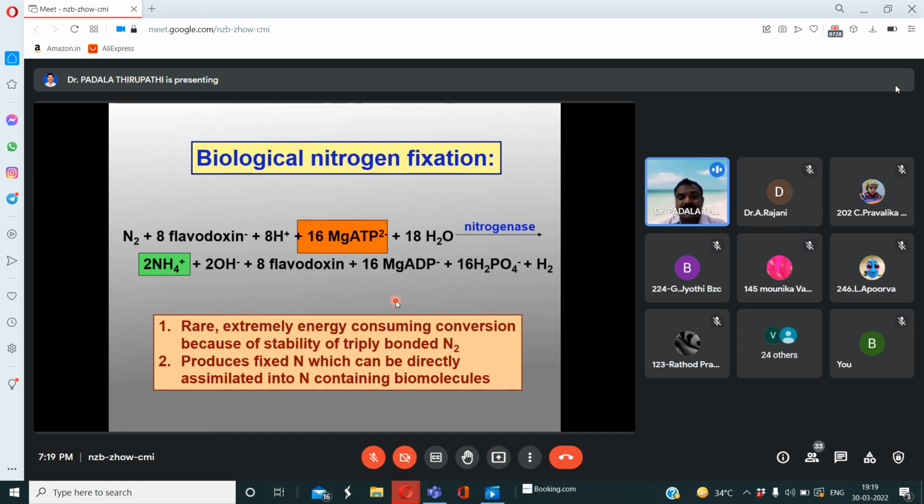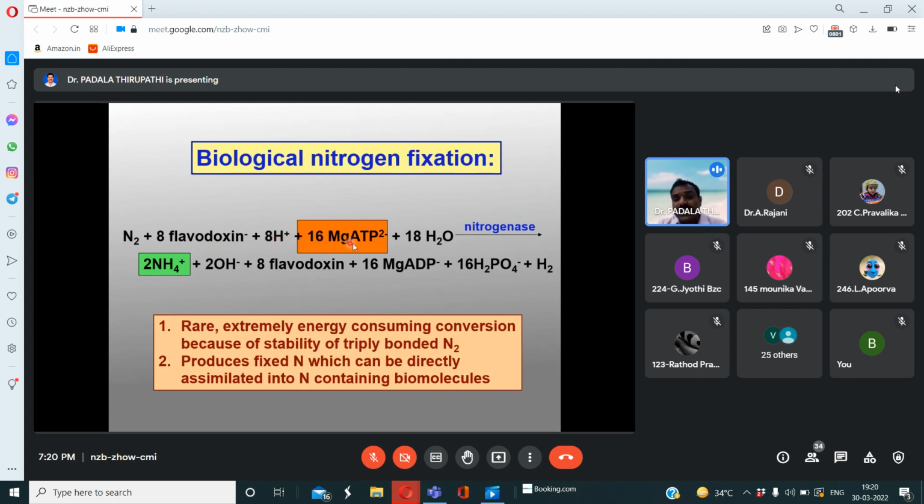Along with the nitrogenase enzyme, there are genes which control nitrogenase activity. These genes we call nitrogen fixation genes, or NIF genes. Here in this slide we observe the molecular nitrogen, or dinitrogen, and 8 flavodoxins are necessary. At the same time, 8 protons are necessary.